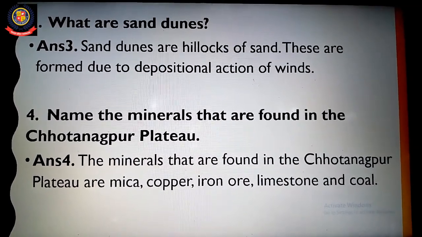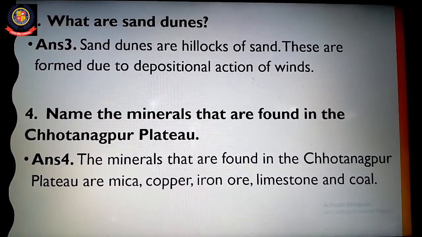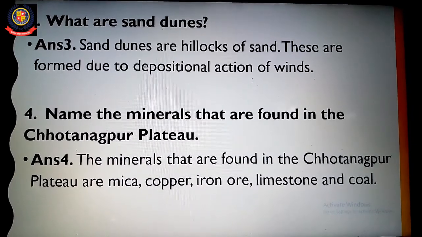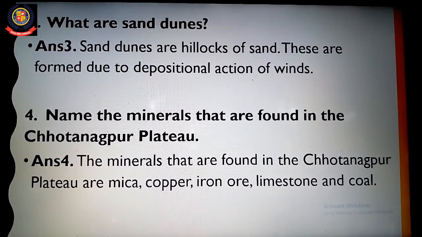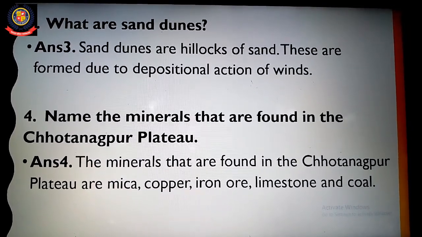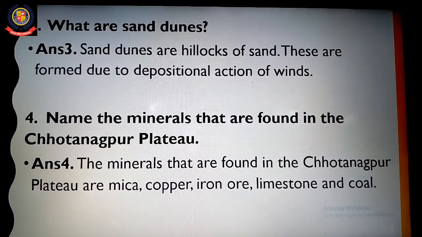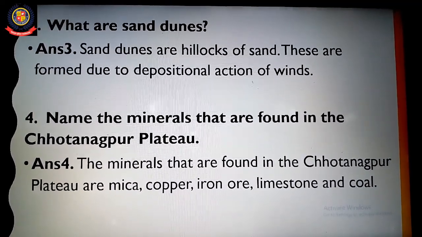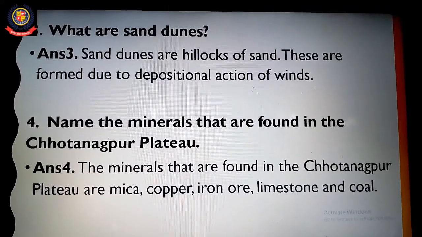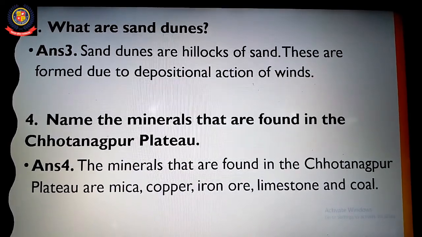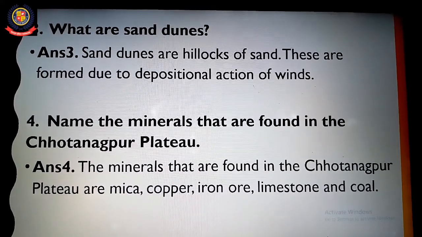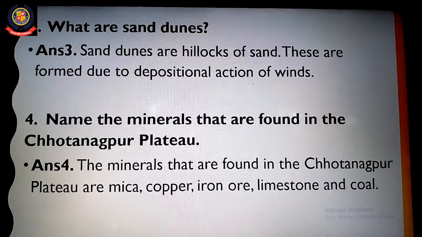Now answer 4. The minerals that are found in the Chota Nagpur Plateau are mica, copper, iron ore, limestone and coal. These are the minerals that are found in the Chota Nagpur Plateau. Now I am repeating again. The minerals that are found in the Chota Nagpur Plateau are mica, copper, iron ore, limestone and coal. Now next.